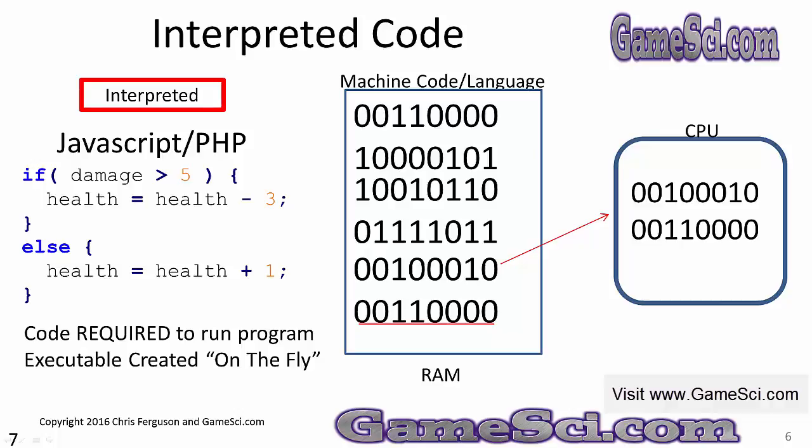See the difference between compiled and interpreted? Compiled pre-builds all the machine code. Interpreted creates it while the program's running on the fly.